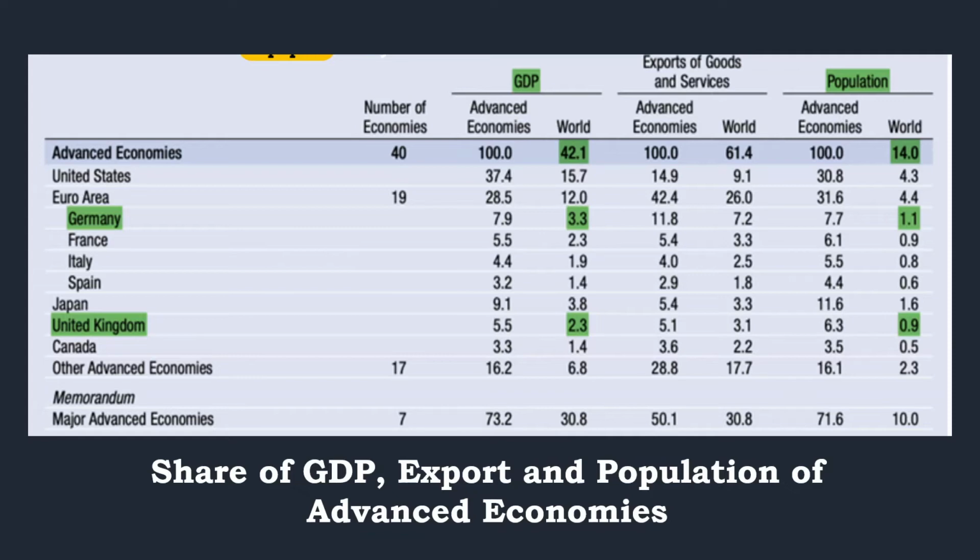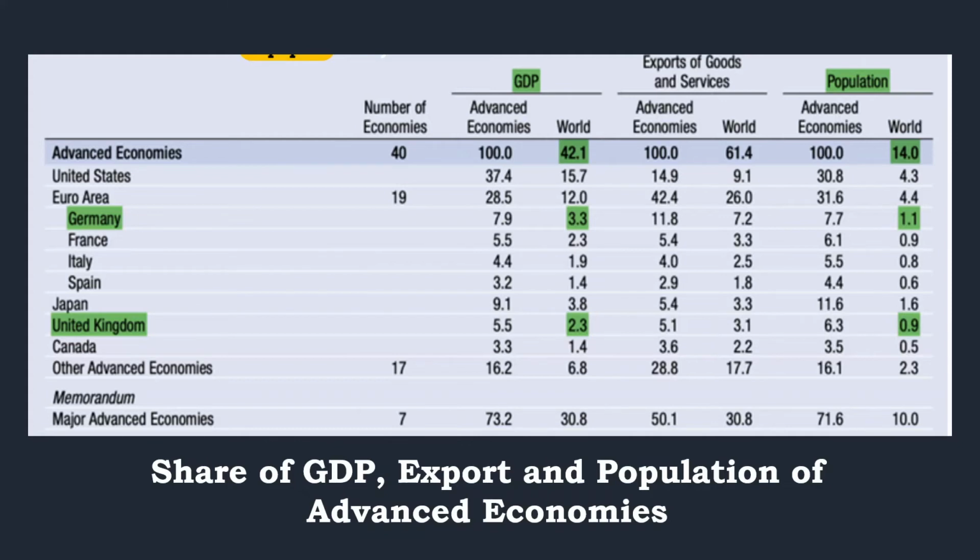Now let us look at this graph. This graph shows the share of GDP, the share of export, and the share of population of the advanced economies in comparison to the developing economies. So let us see the developed economies.